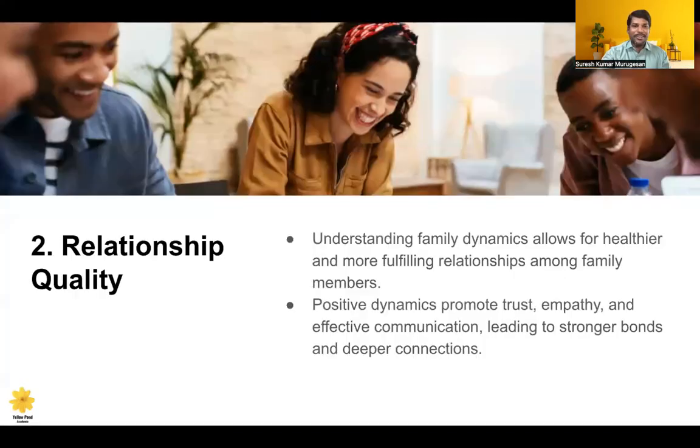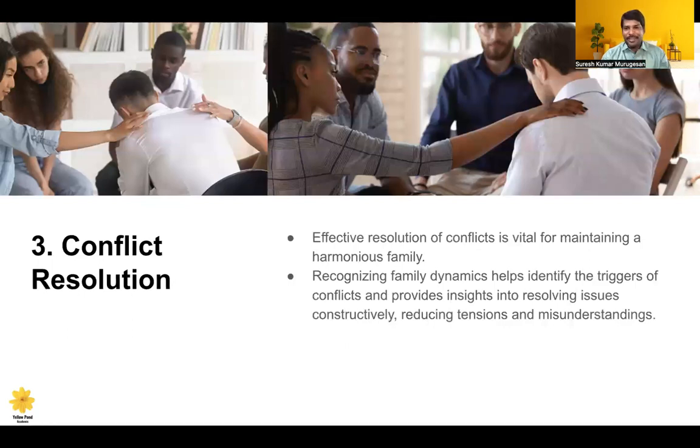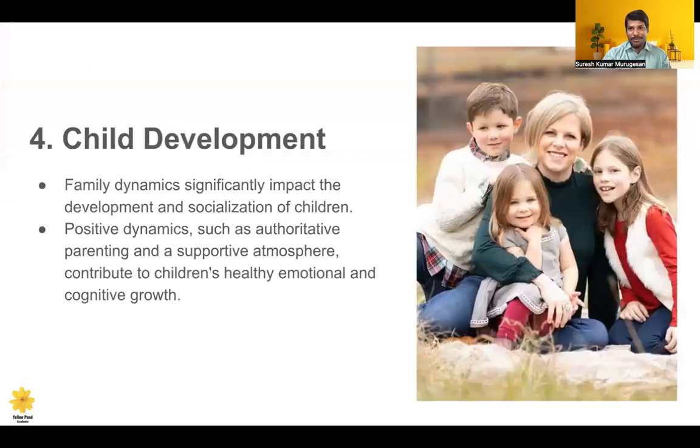So family dynamics is very important, and relationship quality improves, giving healthier and flourishing relationships among the family members. Yes, family dynamics is another very important component. So how could it be done? By promoting trust, empathy, and effective communication among the family members, which leads to deeper connection, and effective conflict resolution. This can be done by identifying the triggers of the conflict and providing insights about that particular conflict, which will help the members by themselves. They can resolve the issues constructively, and when they do, they can reduce the tension and misunderstanding among the family.